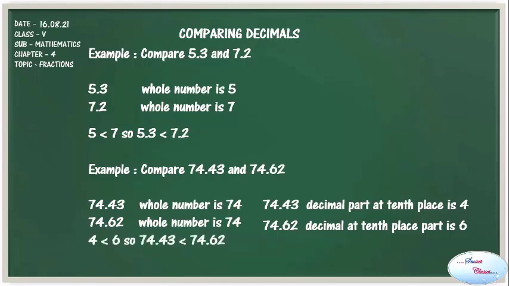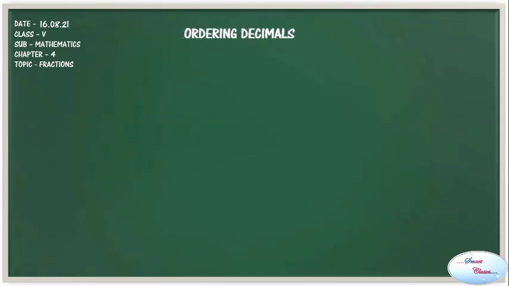The last topic, ordering of decimals. The ordering of decimals can be done in ascending order and descending order. Till now, we have learned how to change a decimal into like decimals. We know how to compare the decimals. We know how to make the equivalent decimals. After learning all these things, it is very easy to arrange the decimals in ascending or descending order.